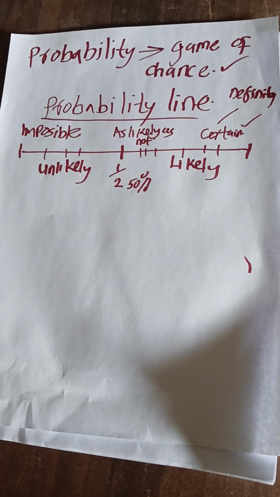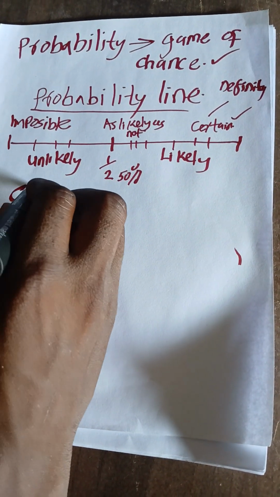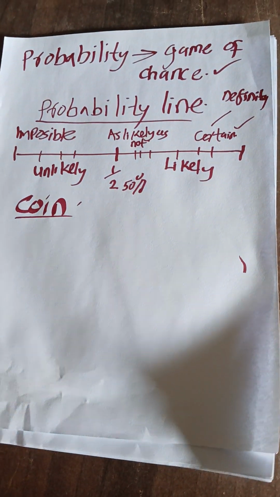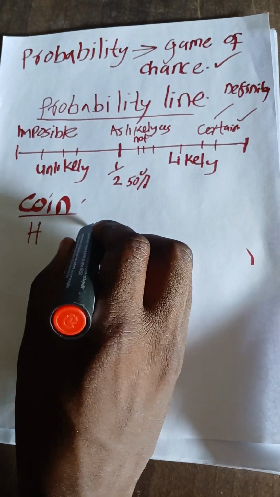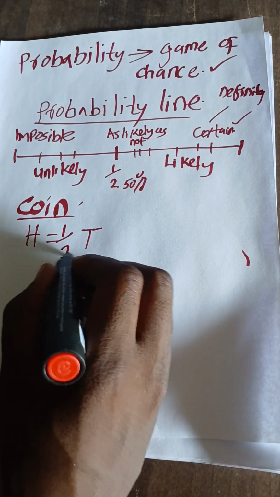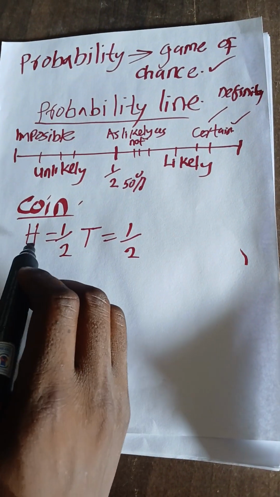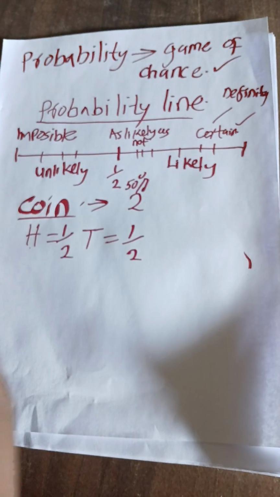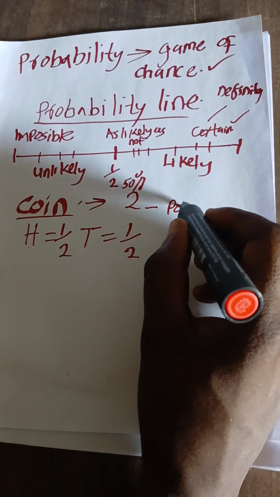So that takes me directly to the coin. As we know very well, a coin has two sides. It has the head and it has the tail. So we always say head is 1/2 and tail is 1/2. Why? The coin has how many faces? It has two faces. Good. These two faces are what we call the possibilities.